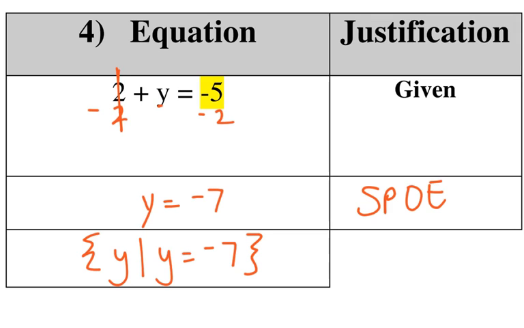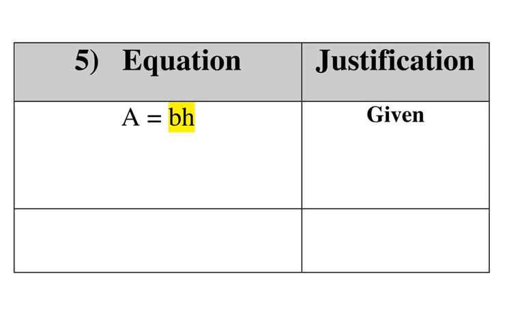So you need to get the justification, you need to be able to solve the simple equation, and then write it in set notation. Okay, we're going to do another one. This next one's going to look a little bit different. Okay, this is a literal equation like what we saw in the warm-up, but it's not just the adding or subtracting, but we have this formula for the area of a rectangle or a parallelogram, base times height, and the directions say we're going to solve that for h.